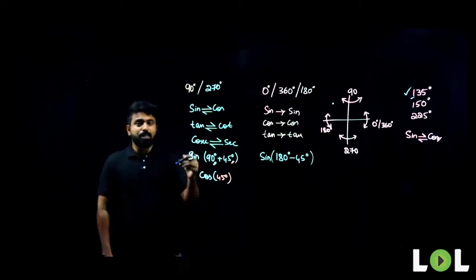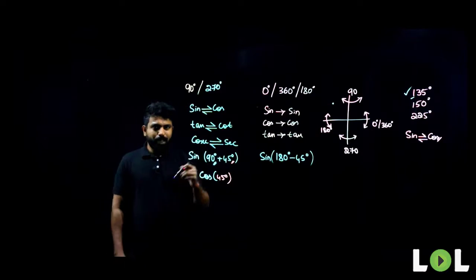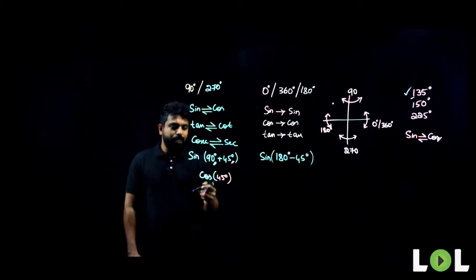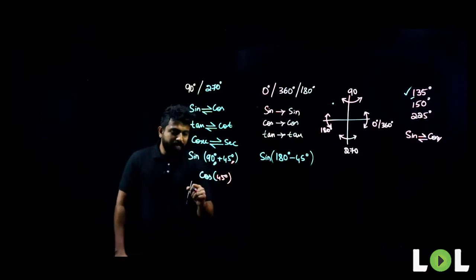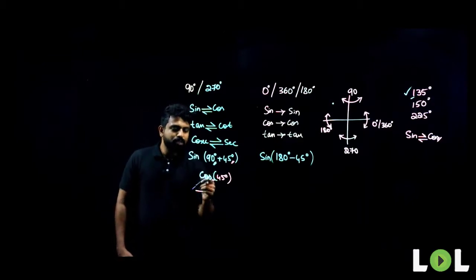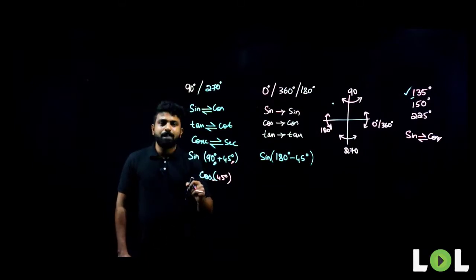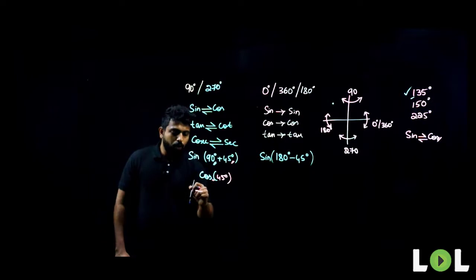So is it plus or minus? It is the second quadrant. Generally people write it as minus because cos is negative in the second quadrant, so they directly take it as negative. That is absolutely wrong. It is always positive. Why?